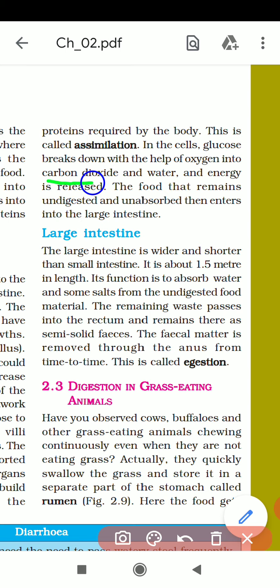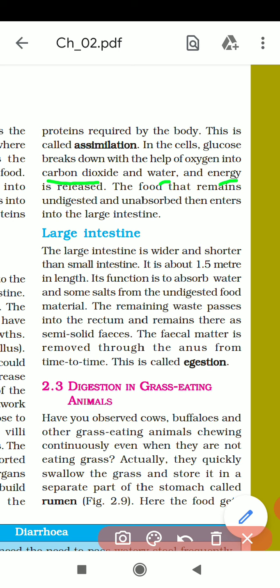So students, the energy which we get to do any work, we get through this process. But before assimilation, absorption is needed; before absorption, digestion is needed; before digestion, ingestion is needed. These are the processes which happen in our body.